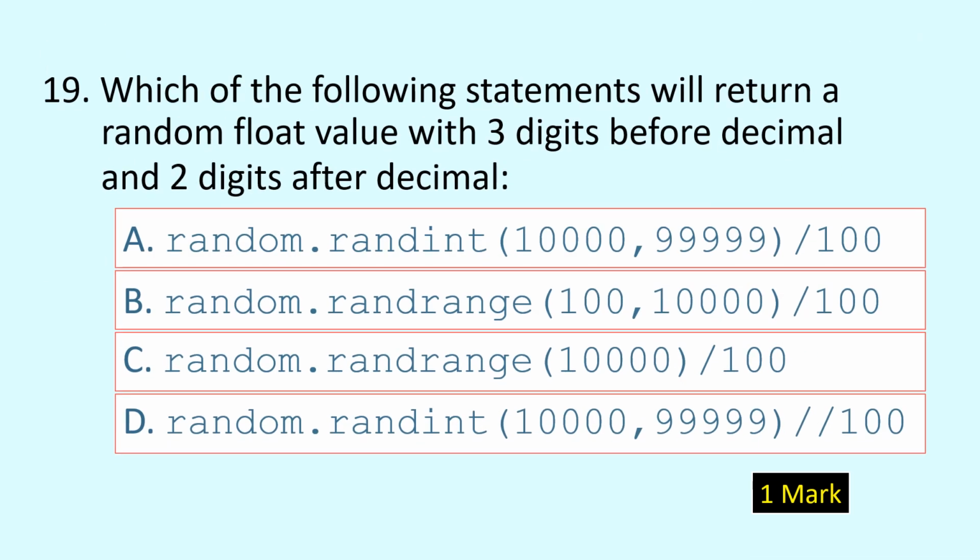Question number 19. Which of the following statements will return a random float value with 3 digits before decimal and 2 digits after decimal? Identify the correct statement. And the statement is given in option A.